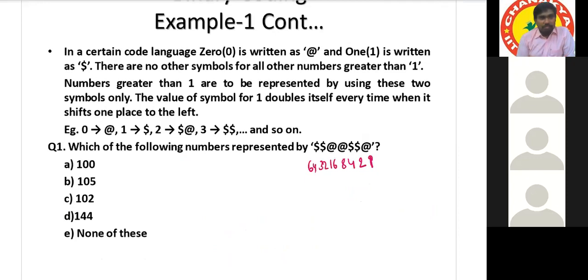Which numbers are in off mode? 16, 8, and 1. 16 is not required, 8 is not required, and 1 is also not required. Sir, the answer is 102. Yes, sir, 102.